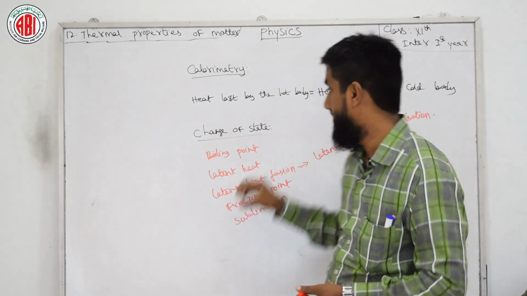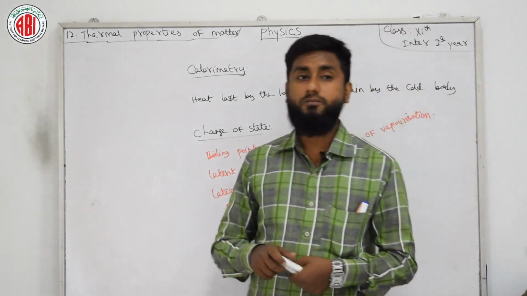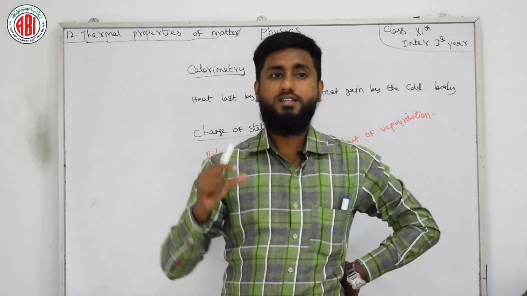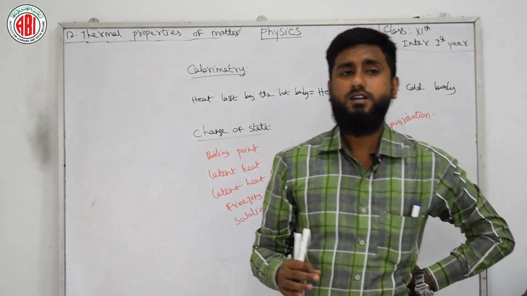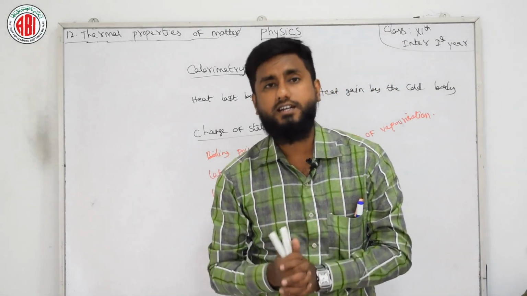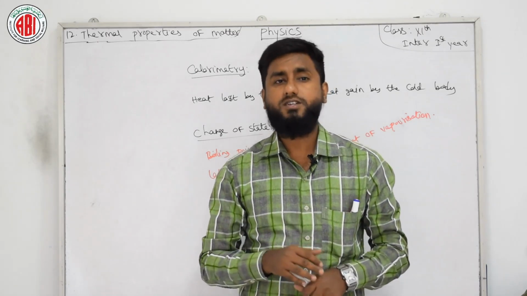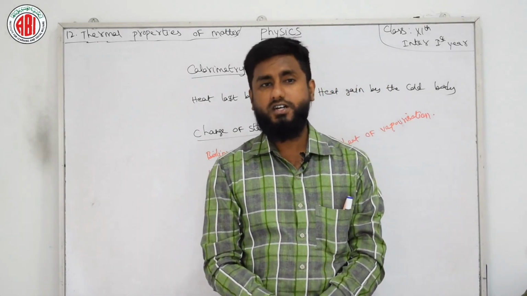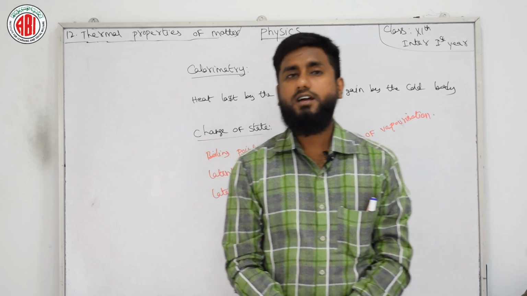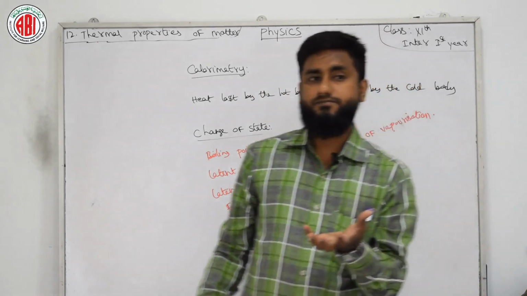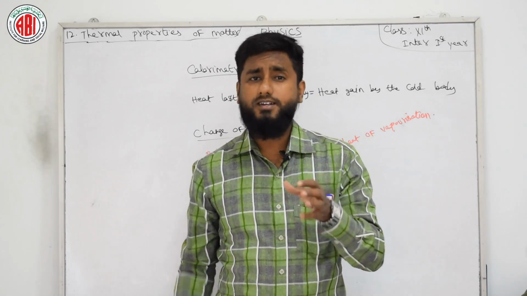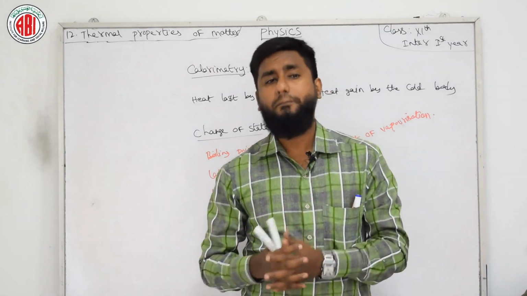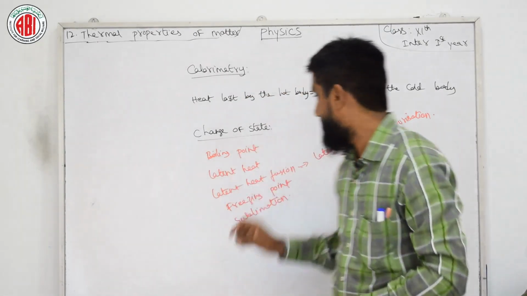So starting with the boiling point. What is boiling point? The boiling point of a substance at standard atmospheric pressure is known as the normal boiling point. The boiling point of a substance is directly proportional to the pressure acting on the substance. We might think that if we are increasing temperature, the boiling point comes, but the actual fact is that the boiling point is proportional to the pressure acting on a particular substance. Next we have latent heat.